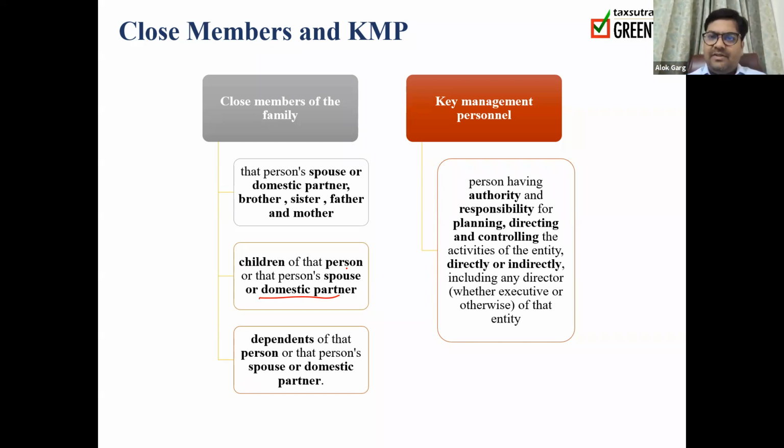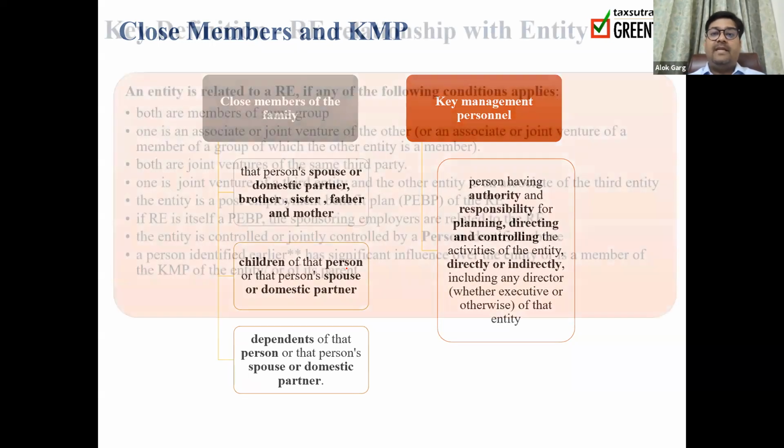Generally, the managing director, CEO, and CFO of the company are considered as KMP of that particular company. So we will find the names of these persons: MD and CEO, full-time director, executive chairman, CFO, sometimes company secretary. You can find these relationships in Ind AS disclosures as a KMP.